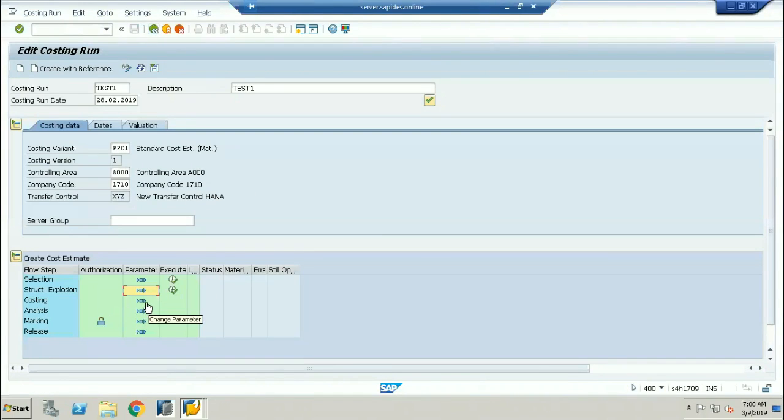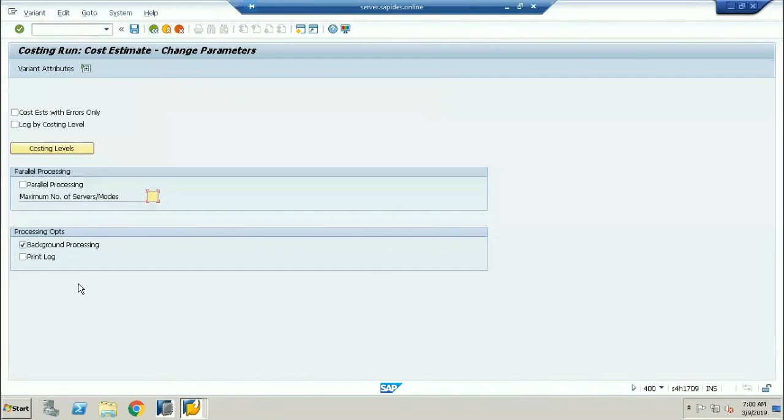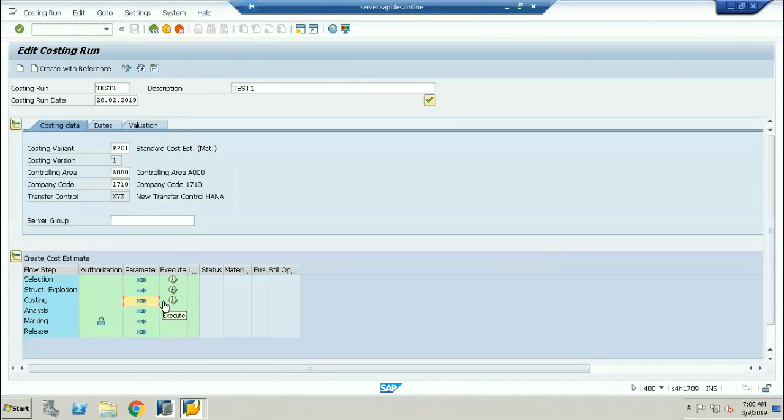Now costing. How do you want to maintain the costing? Okay, so I wanted the cost estimation with error log and a log by the costing level. And I want the parallel processing. It has to run in the background. Costing run has to run in the background. Save it. One is enough. Minimum runs are good. It is asking for the minimum runs. Okay, execution has come. How do you want to do the analysis of the cost?